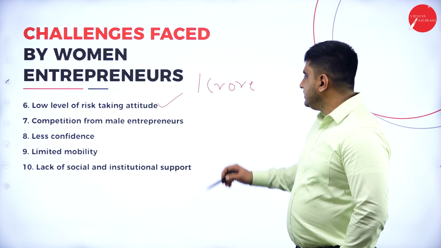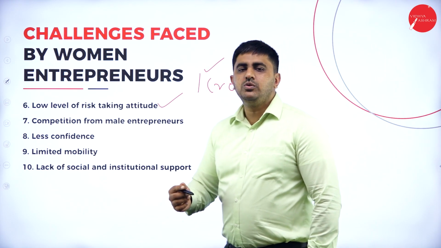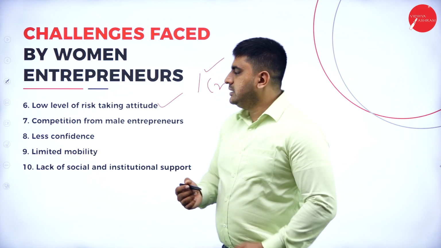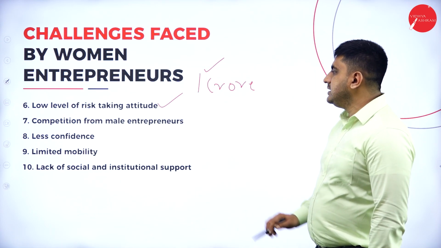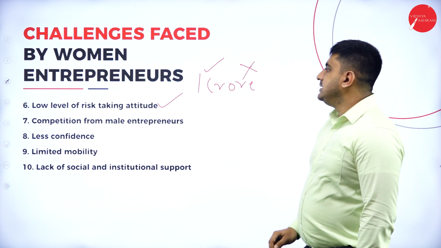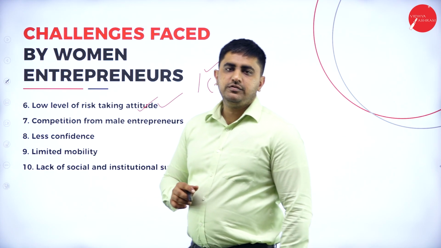Okay, we will start. So he is ready for 1 crore. If the same proposal is given to a woman, she will definitely draw back because she is having low level of risk-taking attitude. This is the meaning of that.